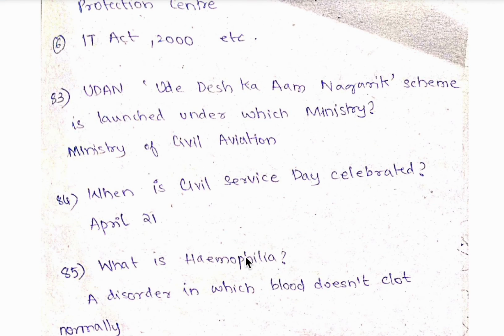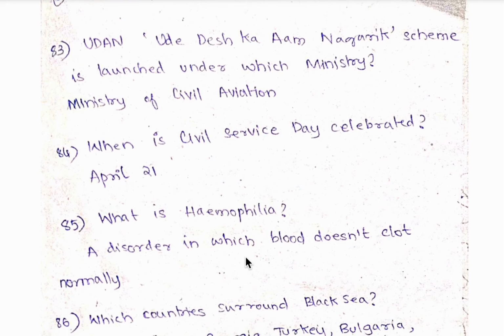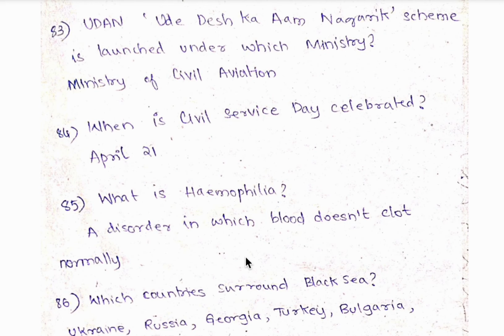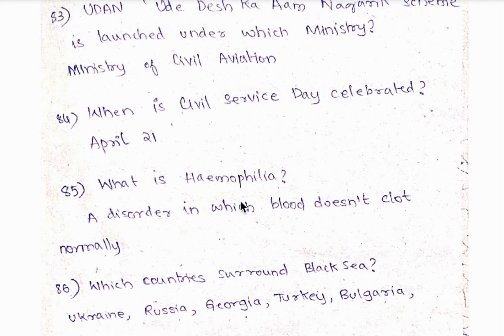84th question, when is Civil Service Day celebrated? So it is celebrated on April 21st. 85th question, what is hemophilia? So it is a disorder in which blood doesn't clot normally. That means heavy bleeding occurs for a small wound itself. So this disorder is called hemophilia.